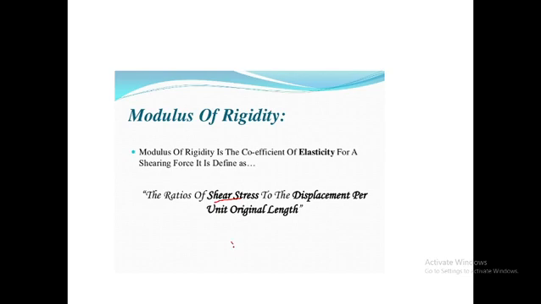So the modulus of rigidity, whose symbol is eta, is the ratio of shear stress divided by shear strain. So it is called the ratio of shearing stress to shearing strain. This is the simple formula for modulus of rigidity.